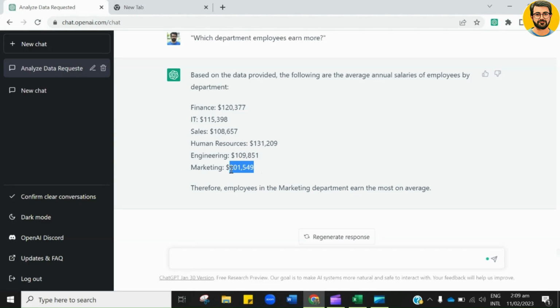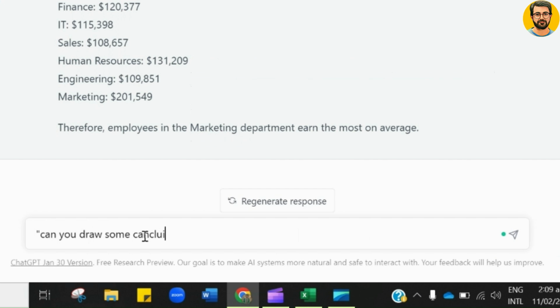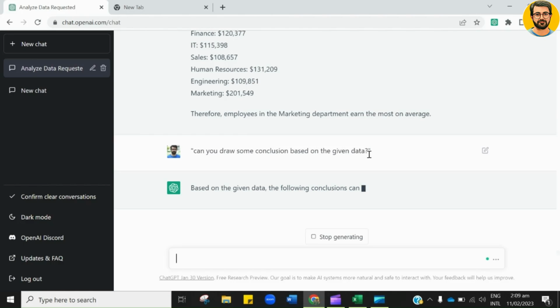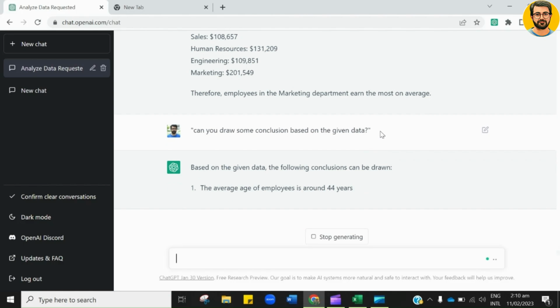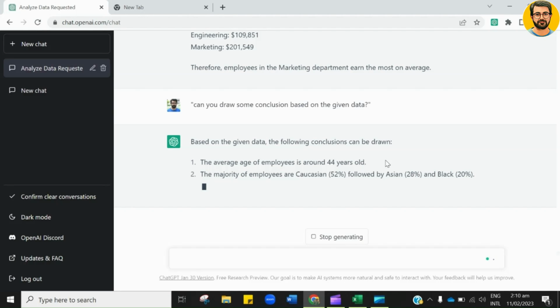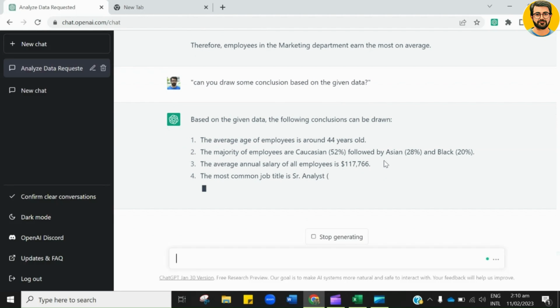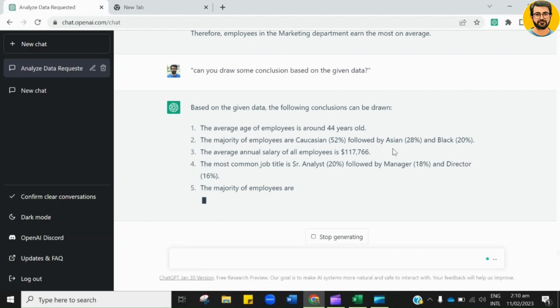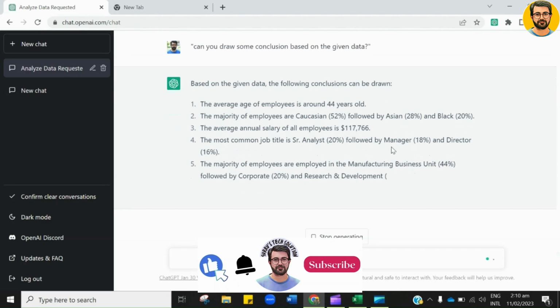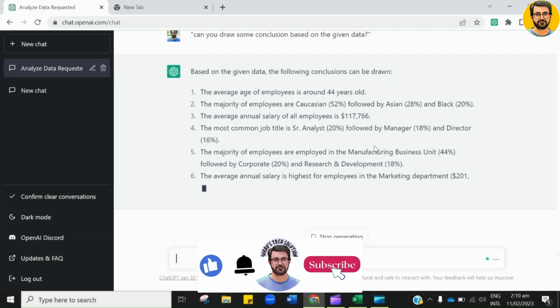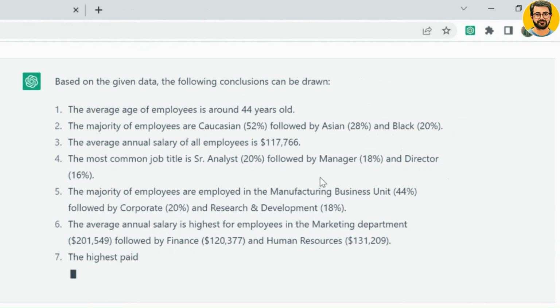Last but not least, I want the AI to draw an overall conclusion of the input data. Therefore, I will type, can you draw some conclusion based on the given data? So, let's see what this AI tool concludes from this data. See, this has extract information about every aspect of data. It started with age and concluded with the average age of the employees.